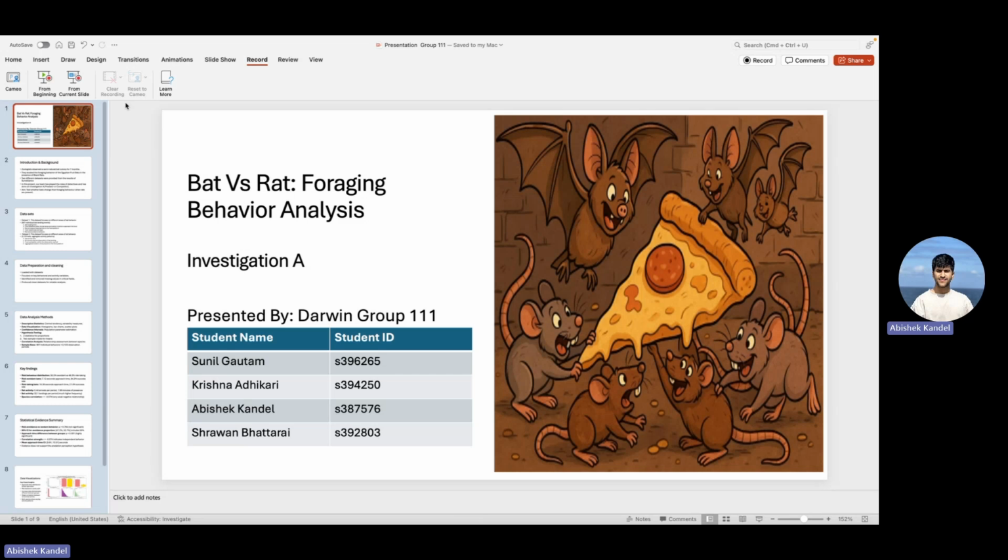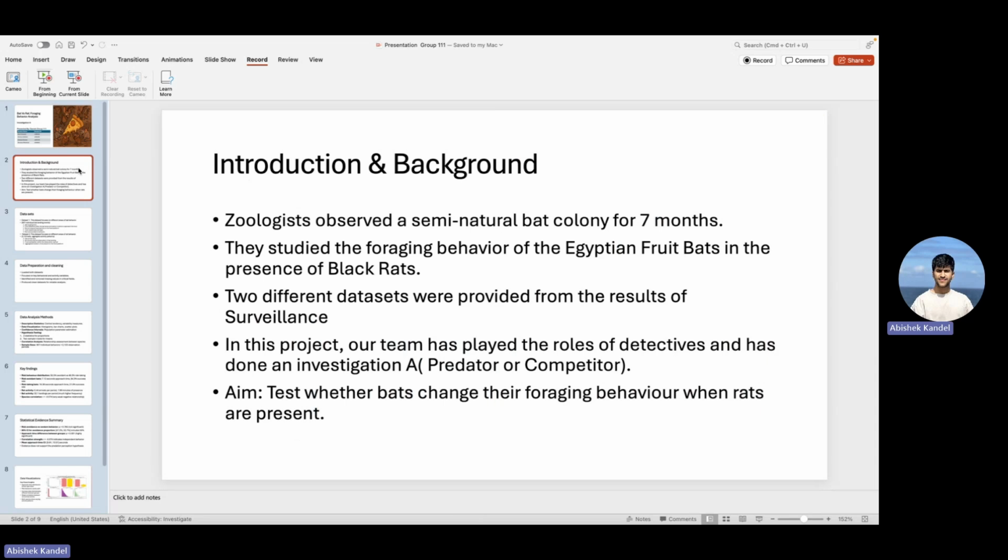threats in an environment. The study we analyzed was conducted by biologists who monitored a semi-natural bat colony over 7 months using video surveillance. They set up a provisioned food platform and recorded every interaction between Egyptian fruit bats and black rats.